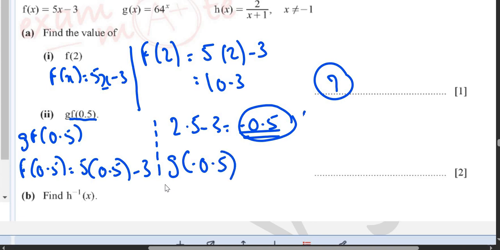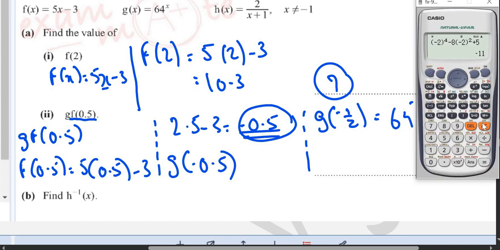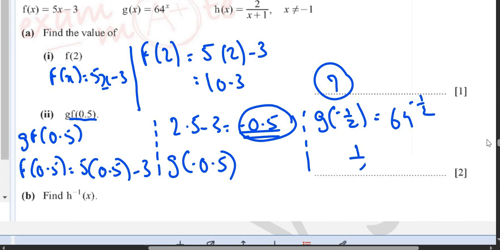Alright. So g of negative 0.5 is equal to 64 raised to power negative 1 upon 2. Just use your calculator and put the value 64 raised to power negative 1 upon 2. The answer is 1 upon 8.